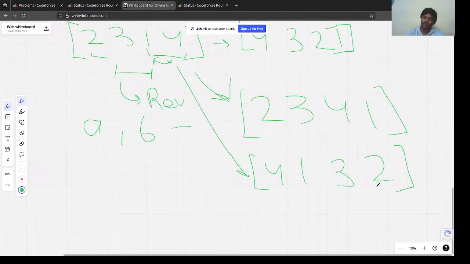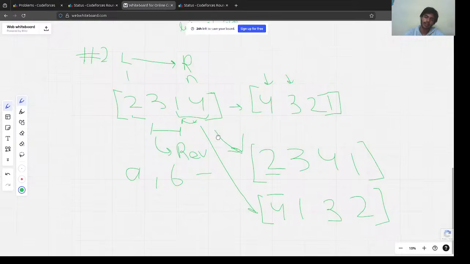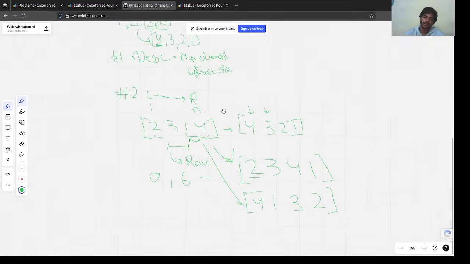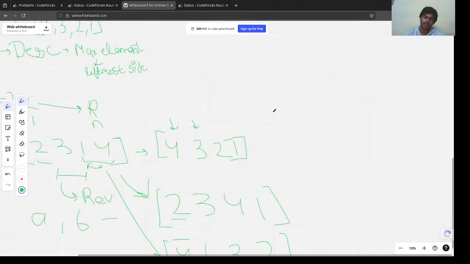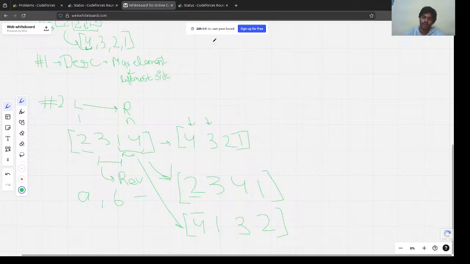As we know, by the rules to check a lexicographically larger array, we check index by index, and at whichever index the elements do not match, we check which array has the greater element. So this is our second observation, that we are going from left to right. So these are our two observations. Now let's check how we are going to reach the solution using these.